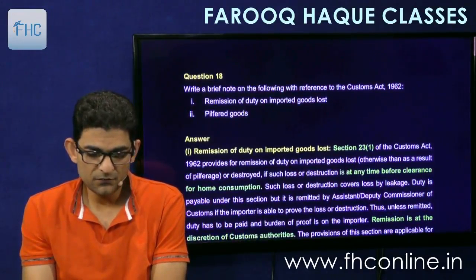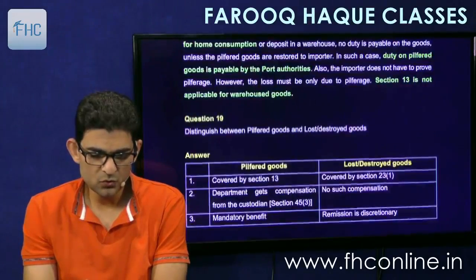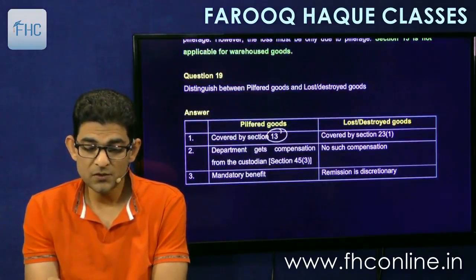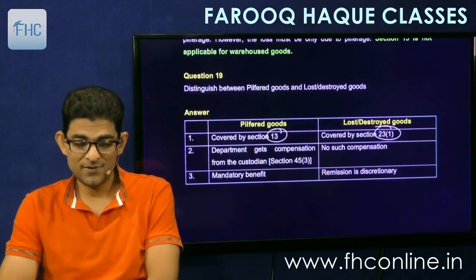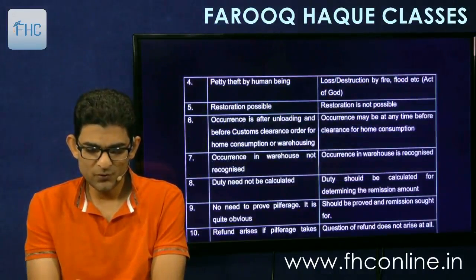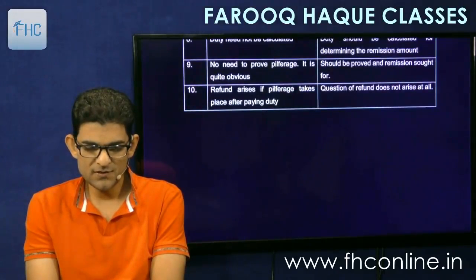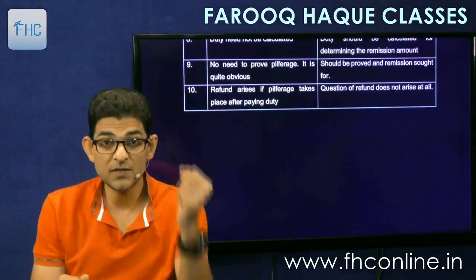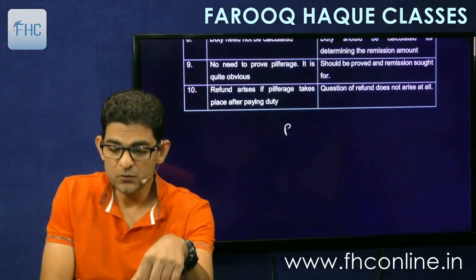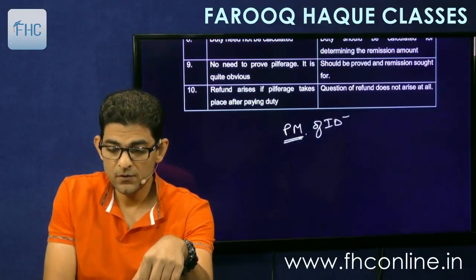And then at the last, a few theory questions are again given, which you can go through. Pilfered goods, lost goods, and difference between pilfered and lost goods. That is difference basically between section 13 and section 23. Very simple points. Just go through it once. So these are the different variety of questions that come on valuation basically. But still, go through the practice manual also of IDT issued by ICAI.